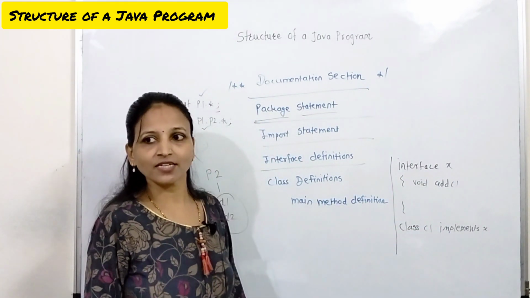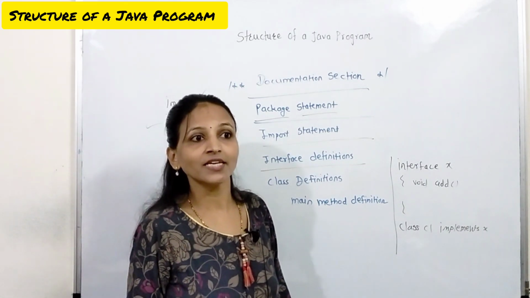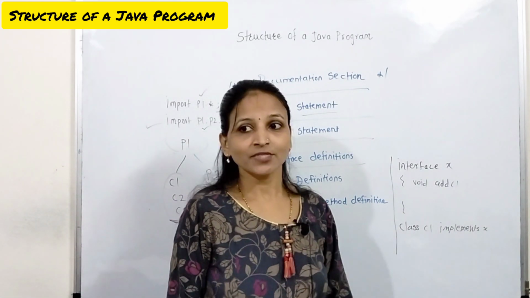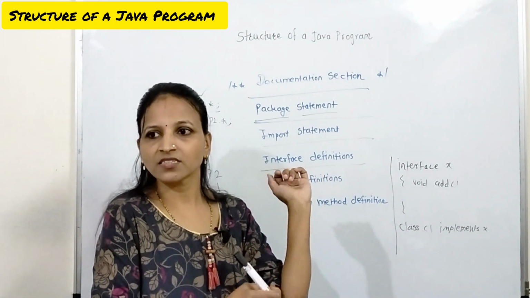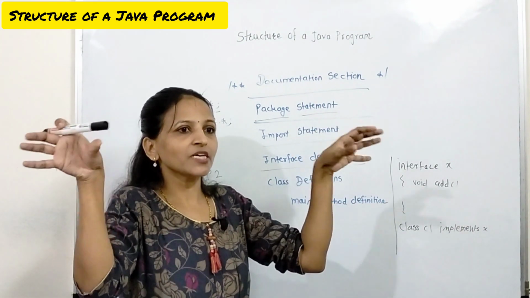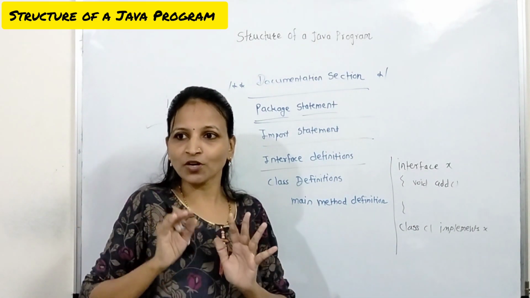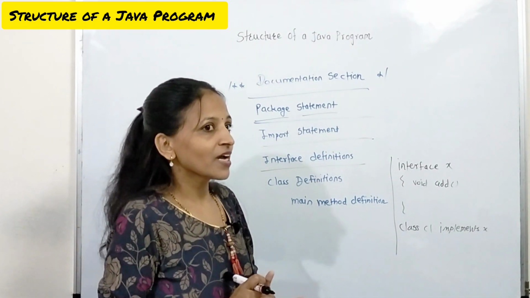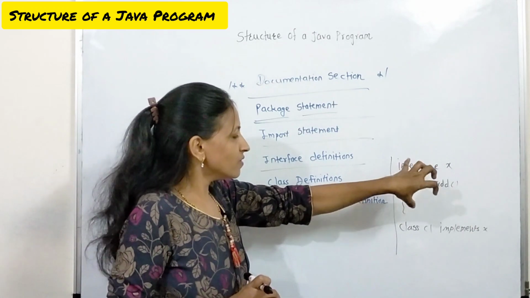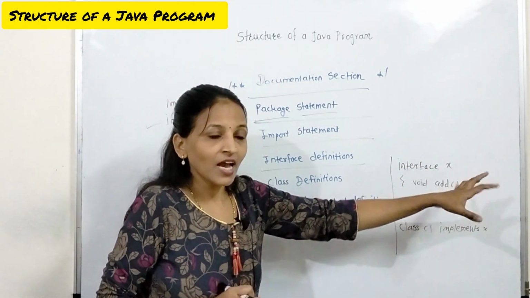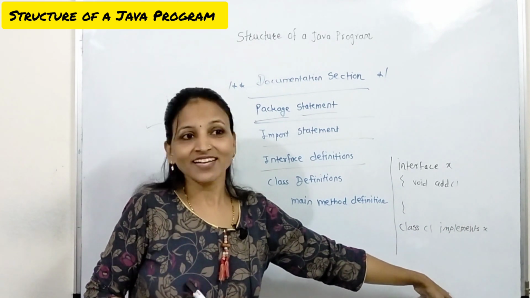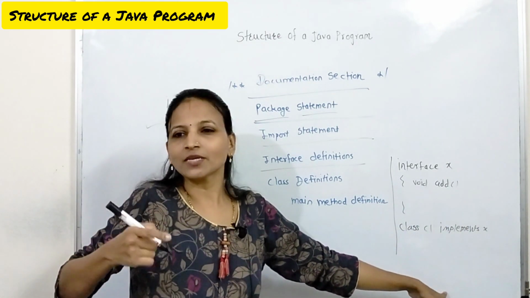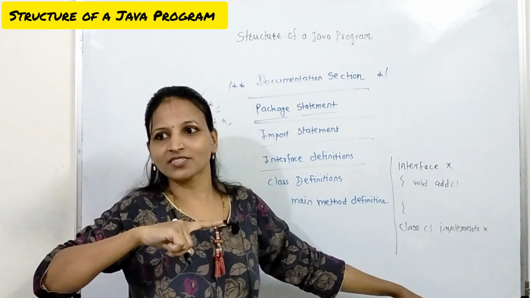Actually we have to use this interface concept in multiple inheritance. Java doesn't follow multiple inheritance. Multiple inheritance means there are multiple classes, and from those we create only one class. Here we can write multiple interfaces, and all those interfaces can be implemented by a single class.